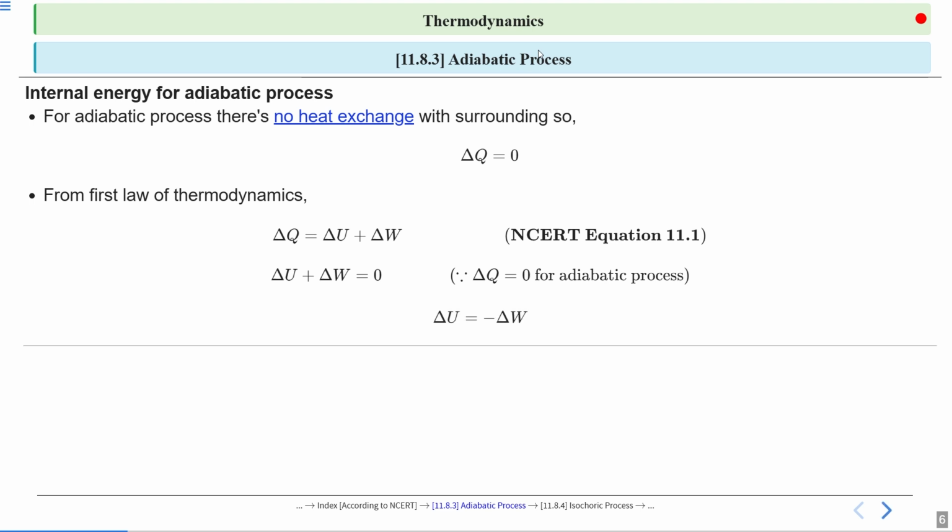From this expression we can write delta U is equal to minus delta W. This expression tells us the change in internal energy is equal to minus the work done.